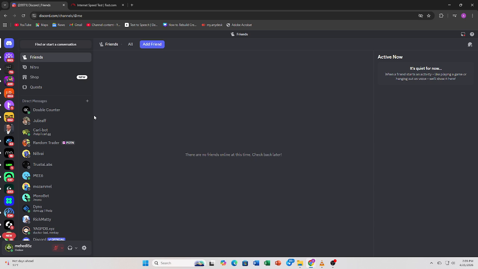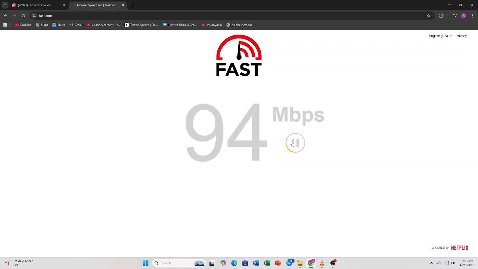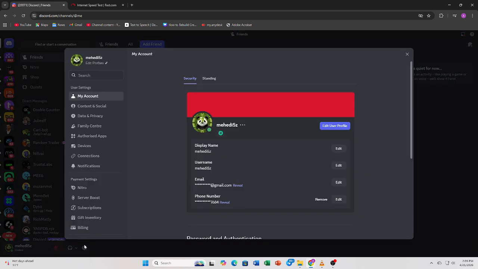First, check your internet connection. Weak or unstable Wi-Fi is one of the main reasons for screen share lag. Next, lower your stream quality. Switching from 1080p to 720p or lower can make streaming much smoother.